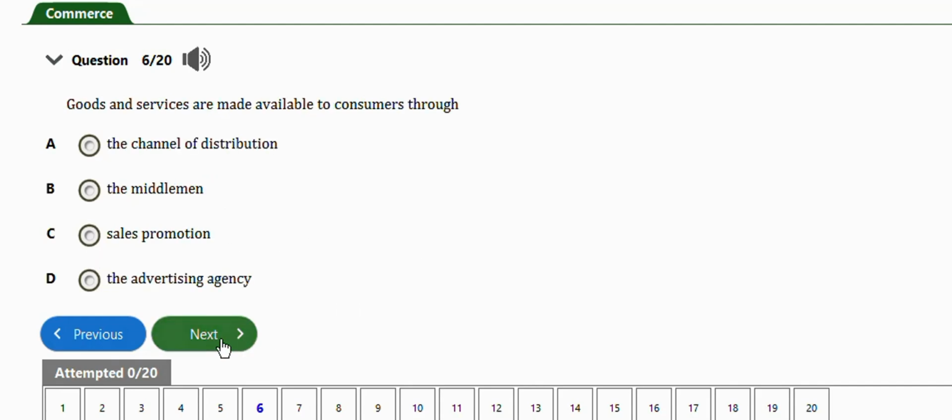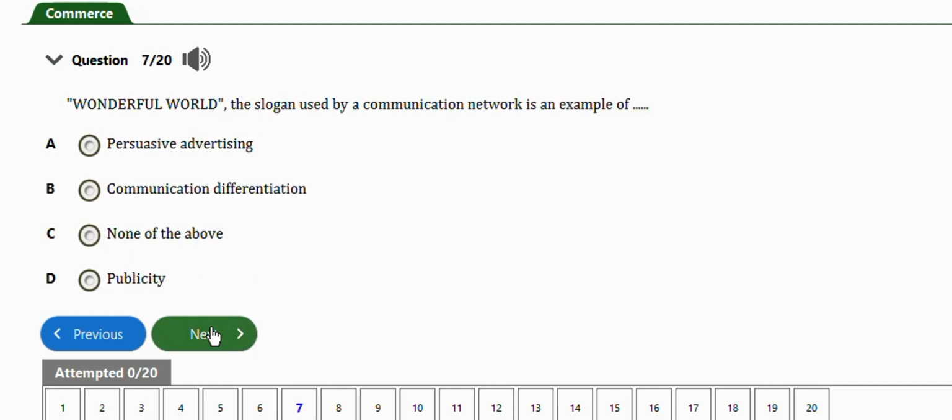Okay, next question, this one says, goods and services are made available to consumers through the channel of distribution, the middleman, sales promotion, the advertising agency. Right answer is option C, through the channel of distribution. So when you look at the channel of distribution, you have your producer, your wholesaler, your retailer, and the consumer. Next question is this one. It says, wonderful world, the slogan used by a communication network, is an example of persuasive advertising, communication, differentiation, none of the above, publicity. Right answer is option A, persuasive advertising.